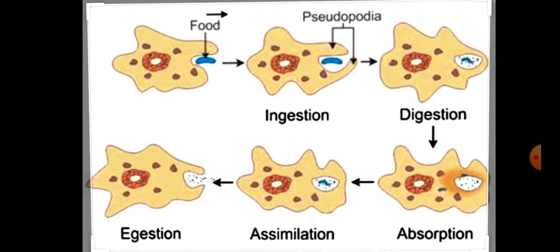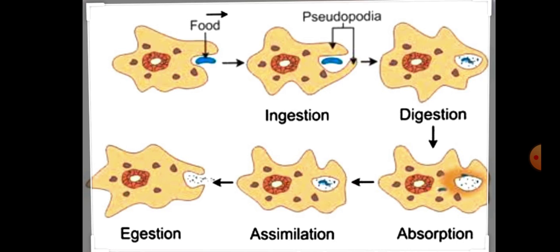Let's talk about the nutrition in amoeba. You know, children, that amoeba and paramecium are unicellular organisms, and they are generally omnivores. They carry out holozoic nutrition. They feed on microscopic algae, bacteria, and other small protozoans. Amoeba captures the food with the help of temporary finger-like projections, which are called pseudopodia.